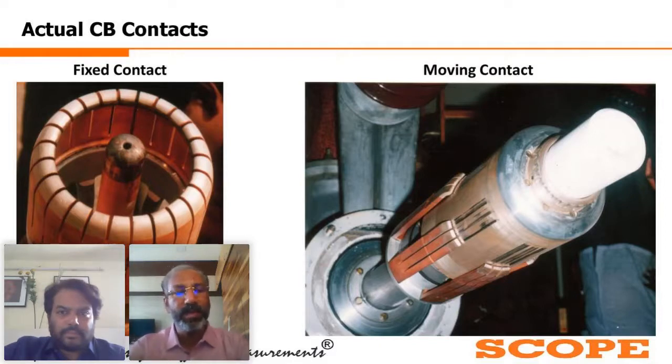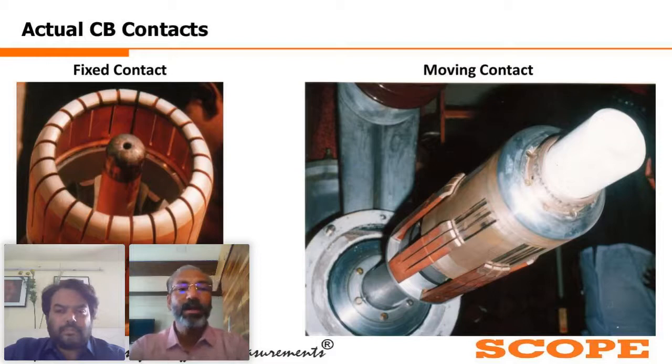One more thing I would like to highlight at this particular point is that when you take the contact resistance using a static contact resistance meter, both your moving contact and fixed contact are in a permanently engaged condition. That means your main contact as well as arcing contact are in fully inserted condition. In that condition, since the main contacts have much lesser resistance compared to the arcing contacts, eventually what you get is the reflection of the main contacts. So in static contact resistance measurement, the healthiness of the main contact is reflected.